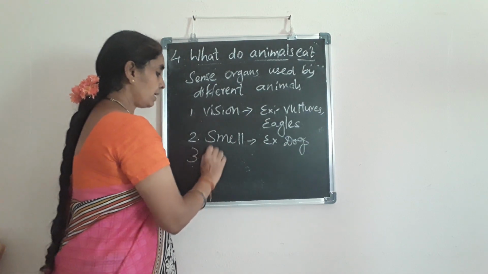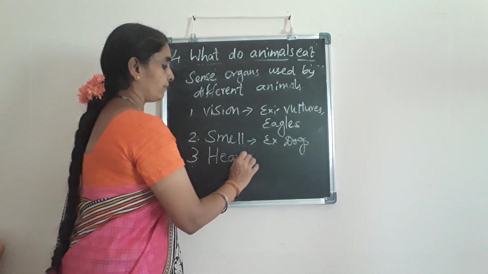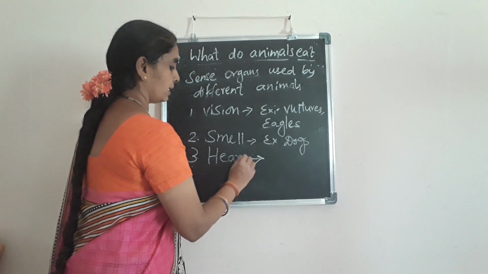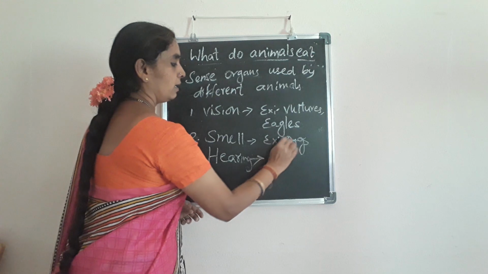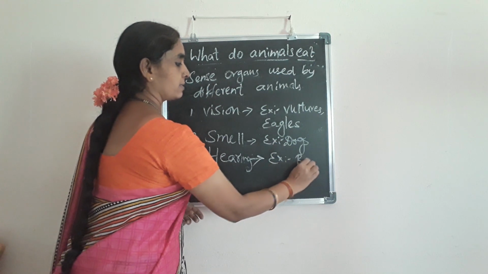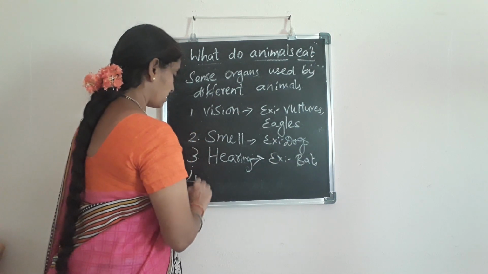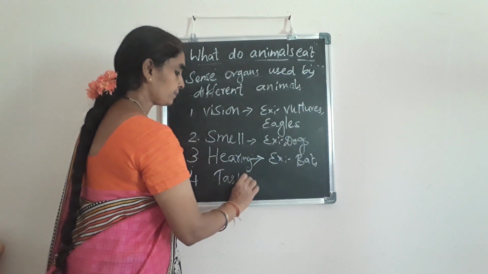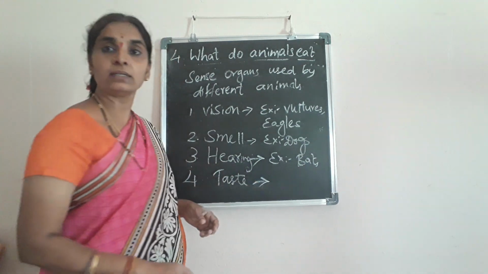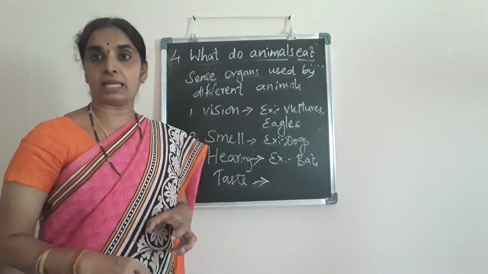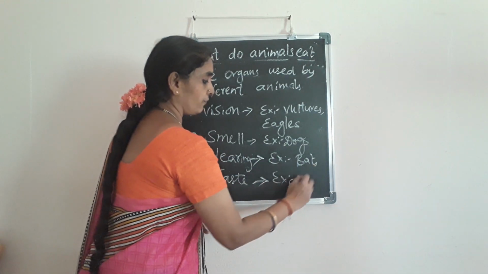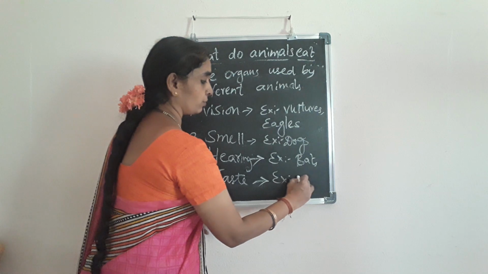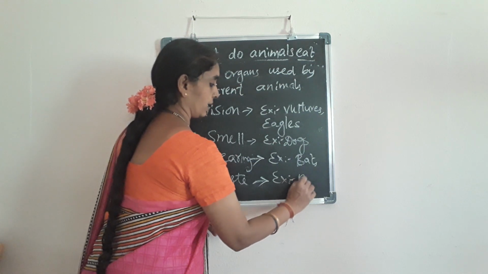Next, hearing. Bats have a good sense of hearing. Next, taste. It's also one sense organ. Mostly reptiles like snakes search for food through taste.